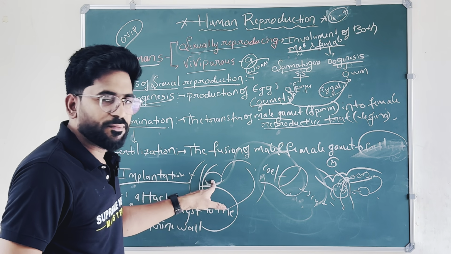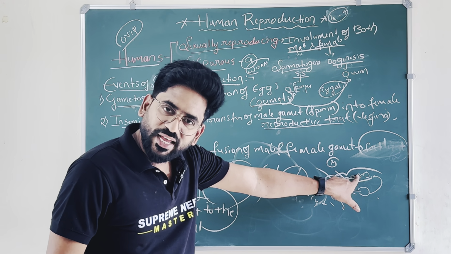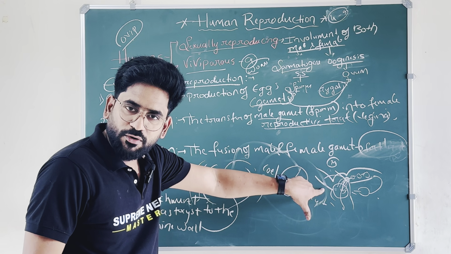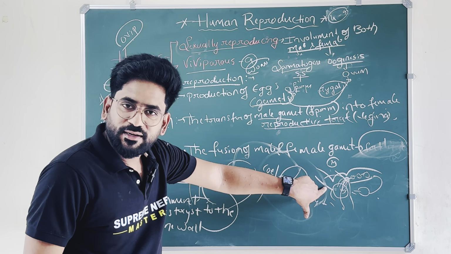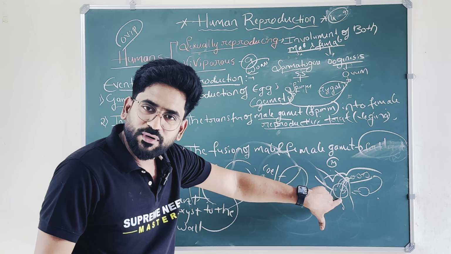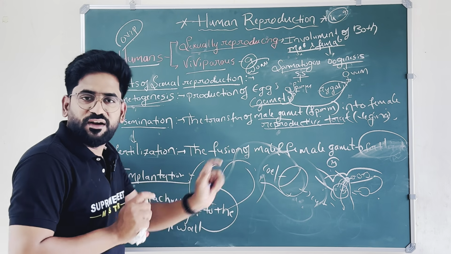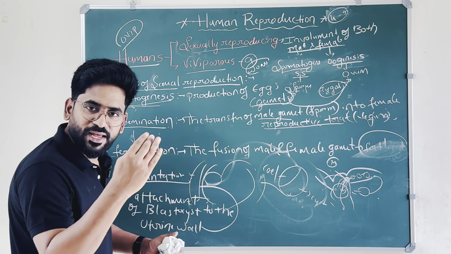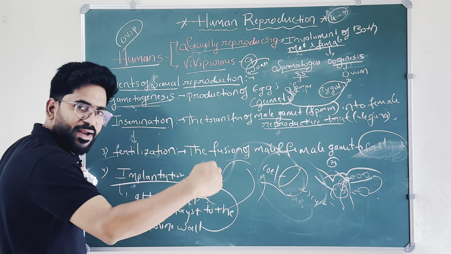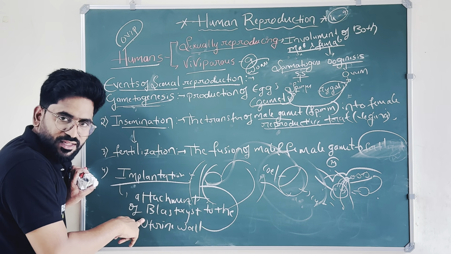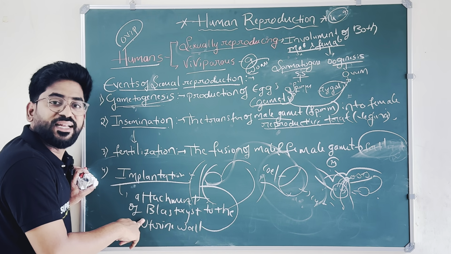How does the blastocyst form? From the zygote to blastomere, blastomere to morula. The morula will absorb some fluid from the uterus and form a fluid filled cavity called the blastocoel, and the mass is called the blastocyst. The blastocyst will come and attach to the endometrium layer of the uterus. Then it forms an implantation.